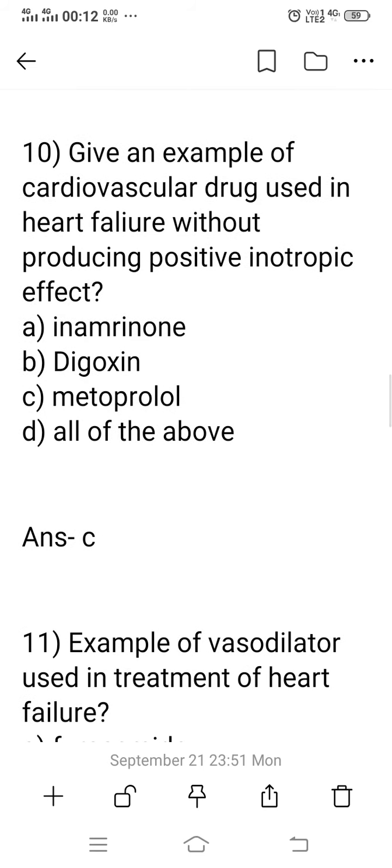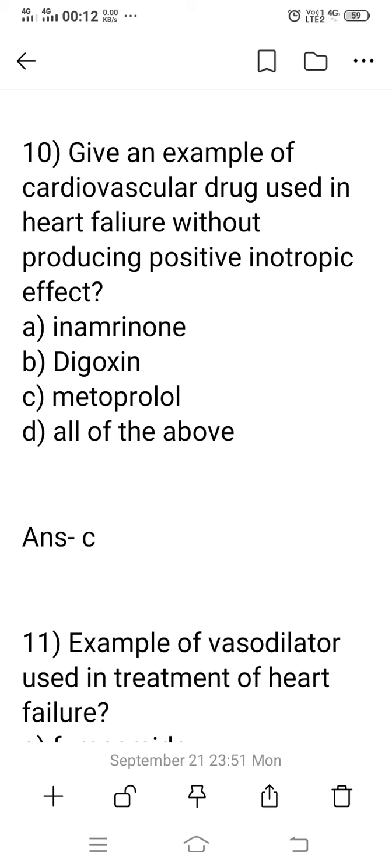Question number 10, give an example of the cardiovascular drug used in heart failure without producing the positive inotropic effect. Now, first we see the classification of drugs used in the treatment of heart failure. Number 1, drugs used in heart failure patients with the positive inotropic effect, which means increased force of contraction.